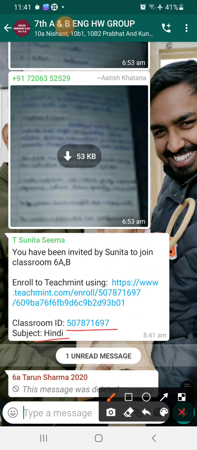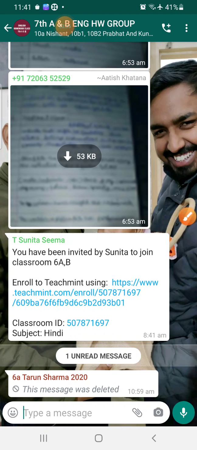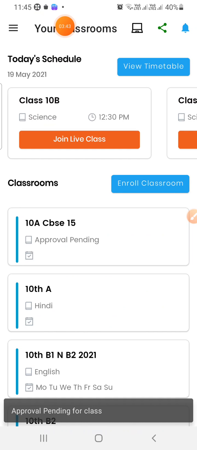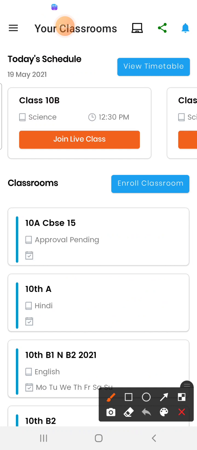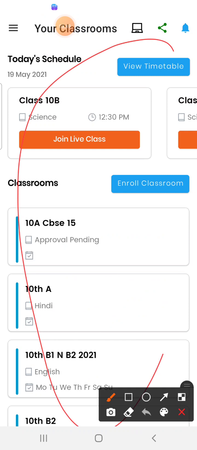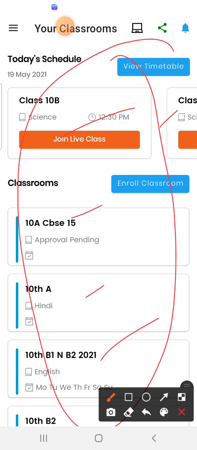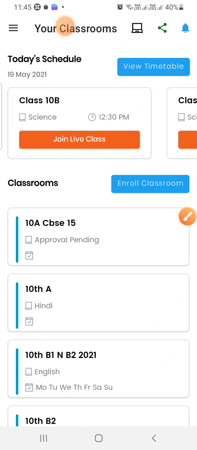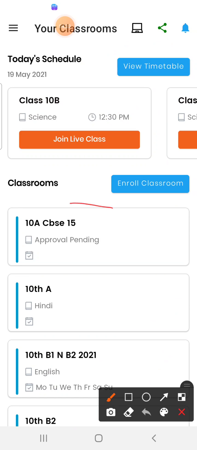Then you can check which subject your teacher is teaching. After that you need to tap this blue link. So I am going to tap this blue link. As you can see, if I tap that, this will come. I already have a lot of classes, but in the beginning you do not have these classes, so it will not be your home page. This is my home page. Let's suppose you tap that link, and that class was 10th.